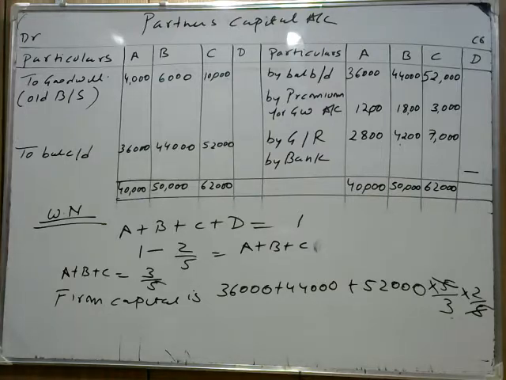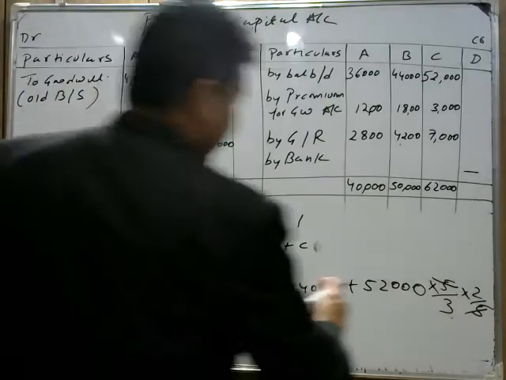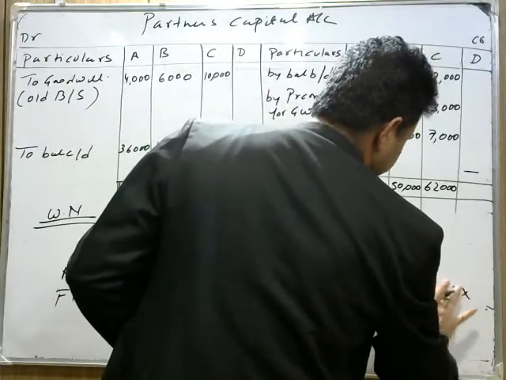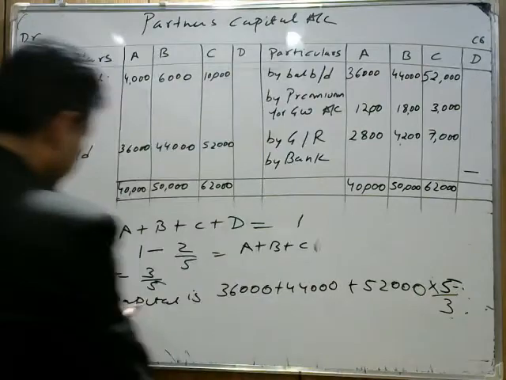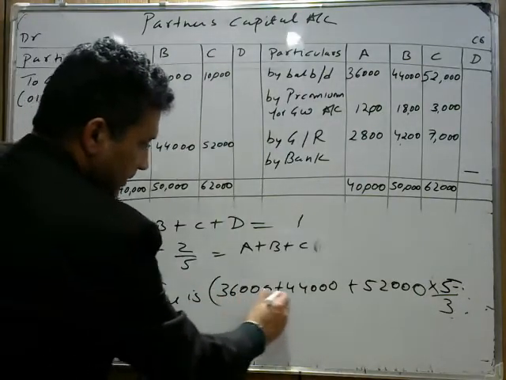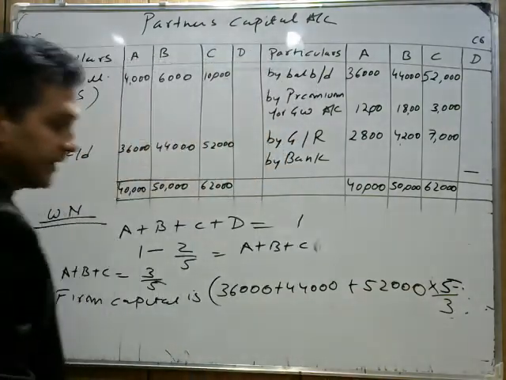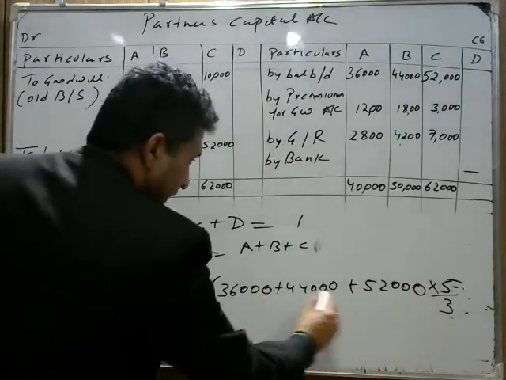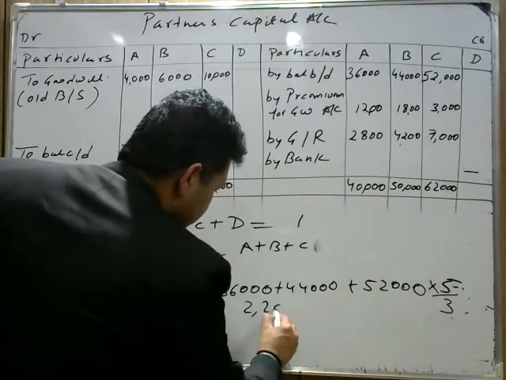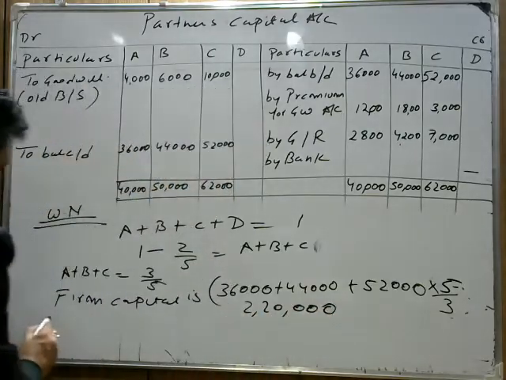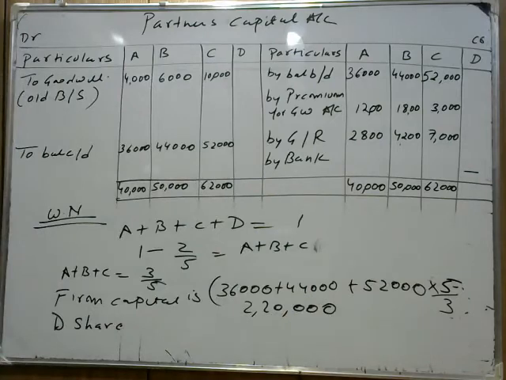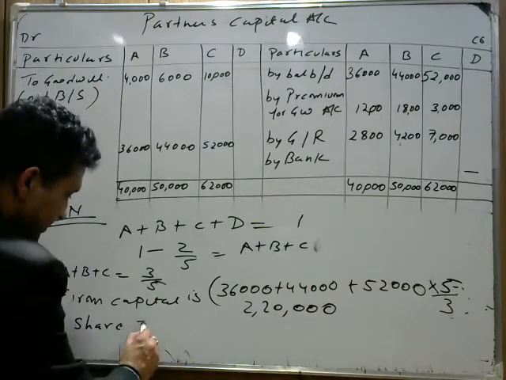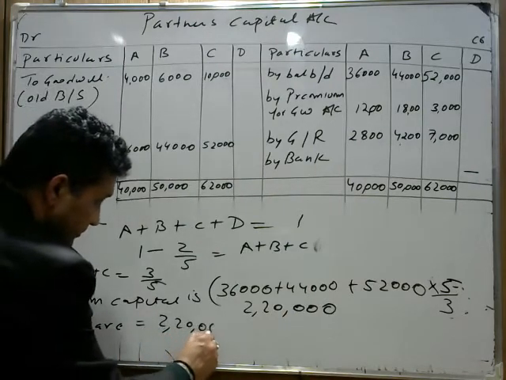Find out. We take 5/3, reciprocal कर दिया हमने. So firm capital is 36,000 plus 44,000 plus 52,000 into 5/3. If you add them and multiply by 5, it's coming 2,20,000. Now D's share in that: D's share in 2,20,000 is 2/5.